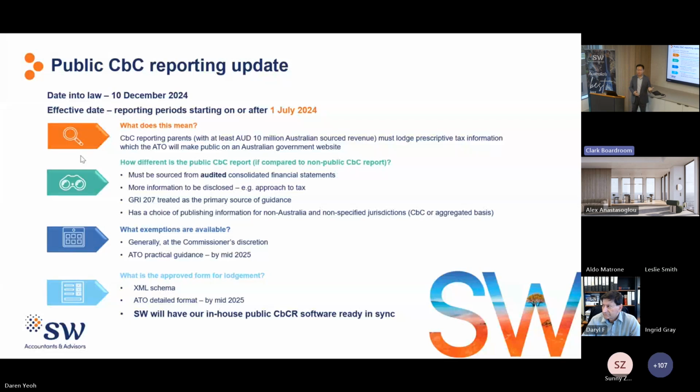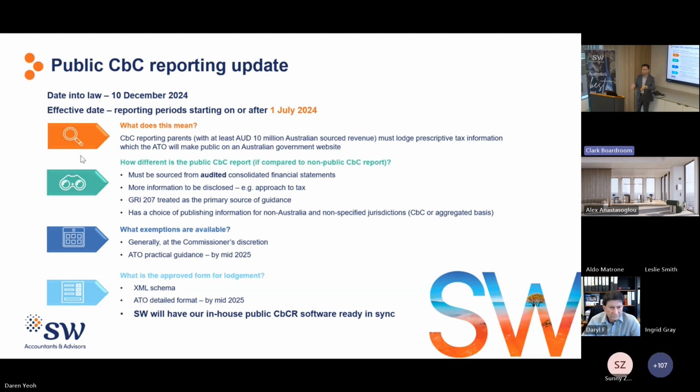Okay, so as a Christmas gift, the Australian government also finalized and passed the legislation for public CBC reporting. Effectively, this means for income years starting on the 1st of July 2024, if the global CBC reporting group has 10 million or more Australian sourced revenue, the global group parent entity must submit information to the ATO, and the ATO will facilitate making it public on the Australian government website.